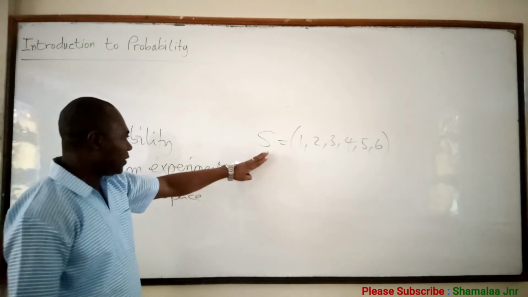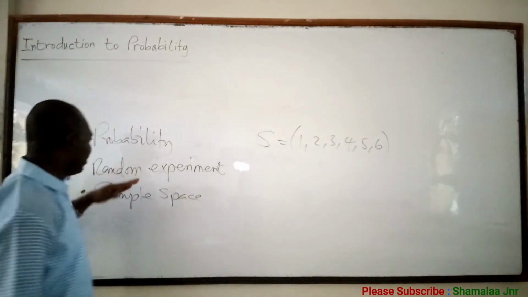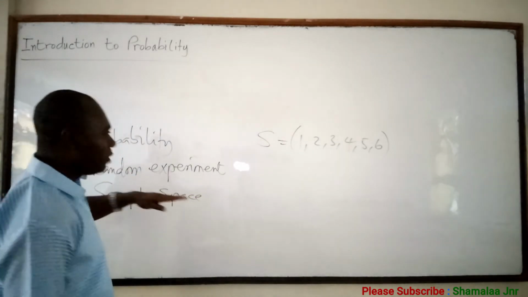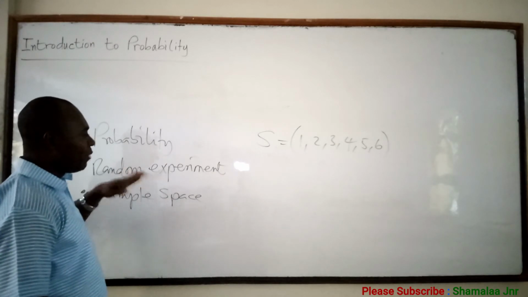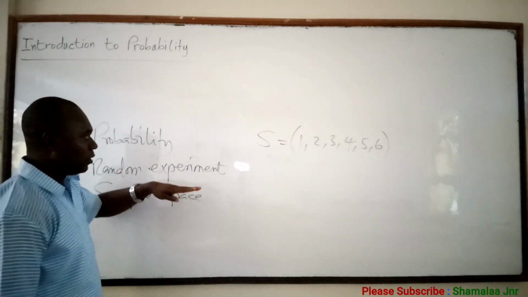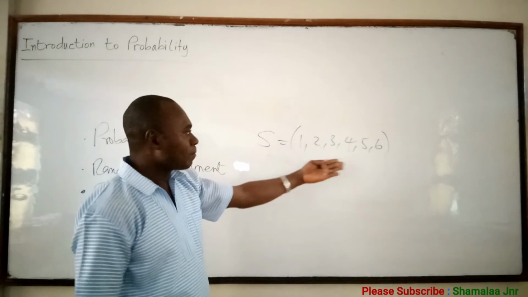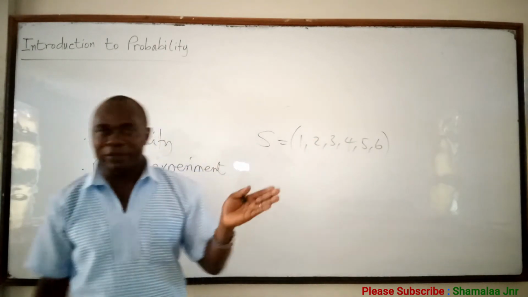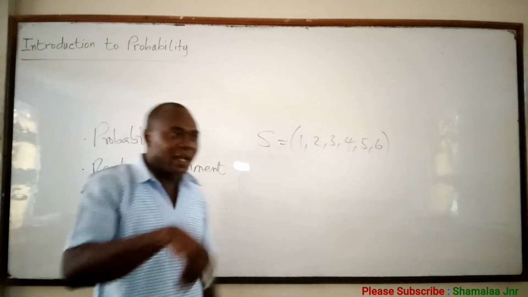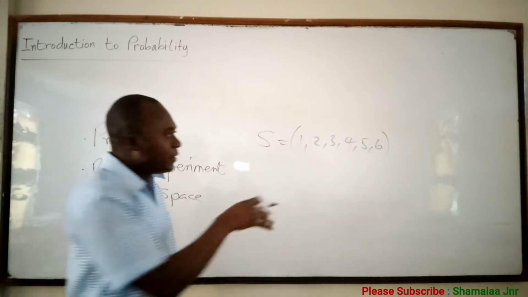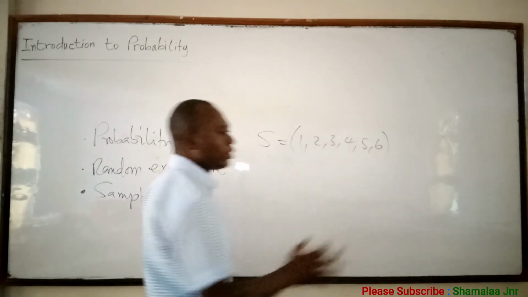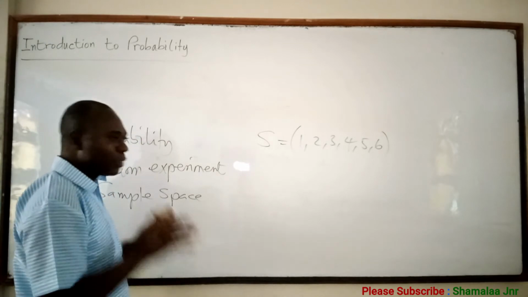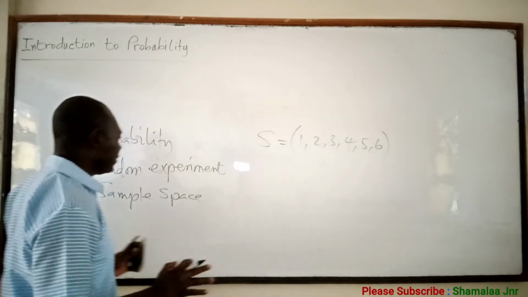And a random experiment is an experiment that can result in different outcomes even though it is repeated in the same manner every time. For example, when you toss a die, you can get 1, 2, 3, 4, 5 or 6, though you throw the die in the same manner. So throwing a die is a random experiment.